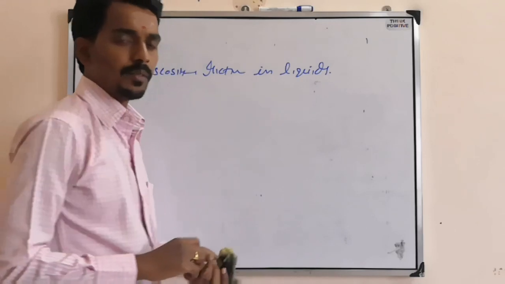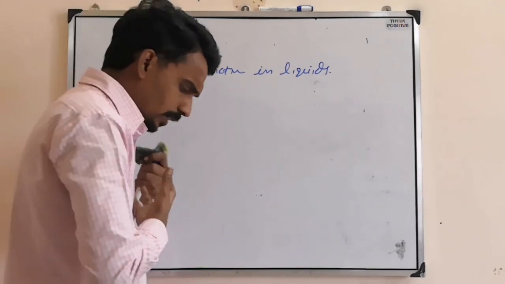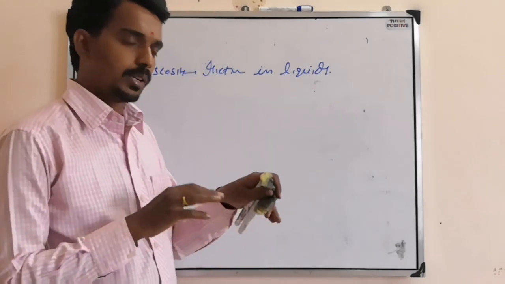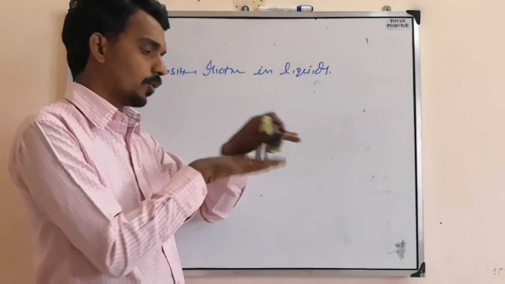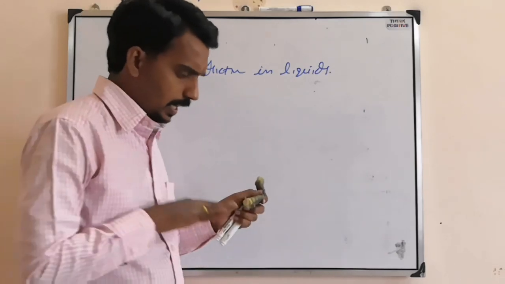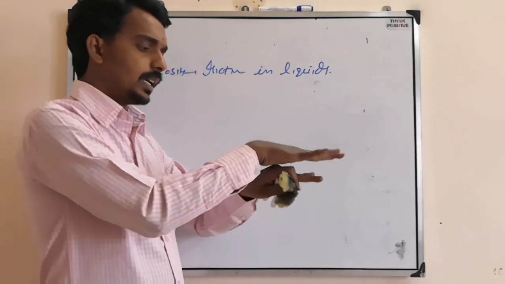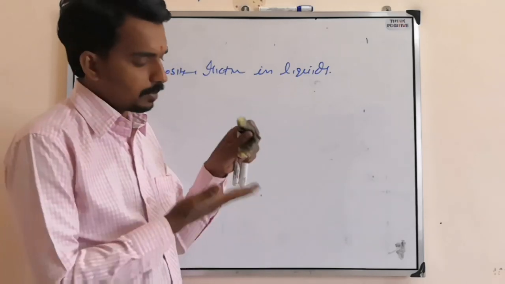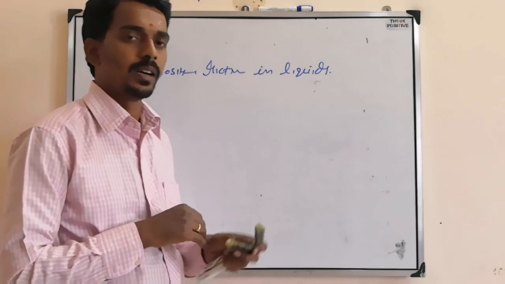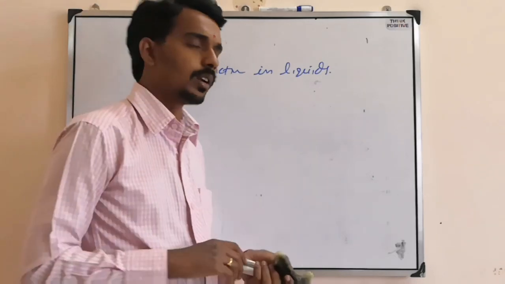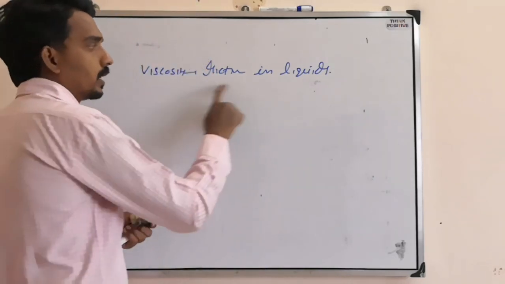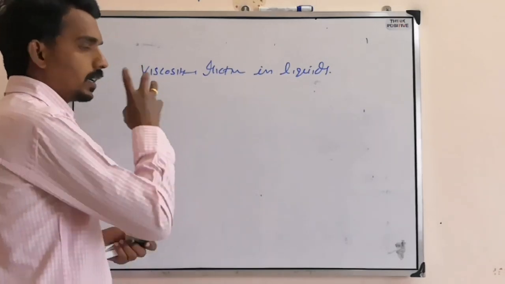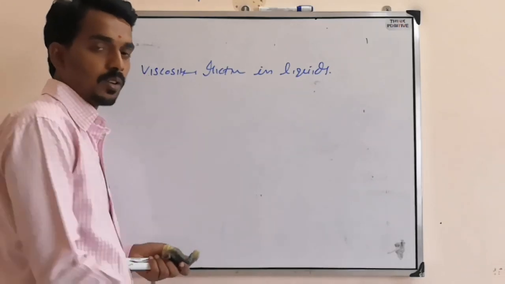Viscosity is nothing but friction in liquids. When liquid or fluid is flowing, then we have to imagine them like layers, one above the other. And when one layer is trying to move, other layer will try to stop it, so that there is an opposition between the layers of the fluid or liquid, and that only we call it as frictional force in liquids, and that only we name it as viscous force, and that nature only we call it as viscosity.